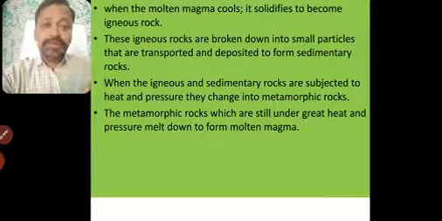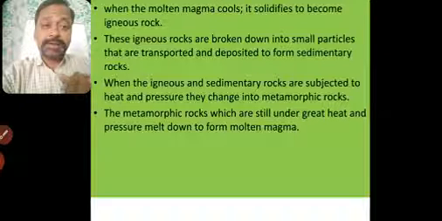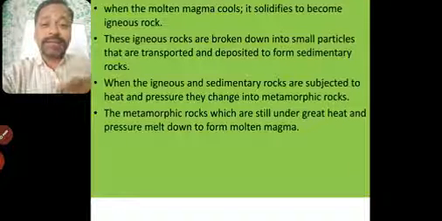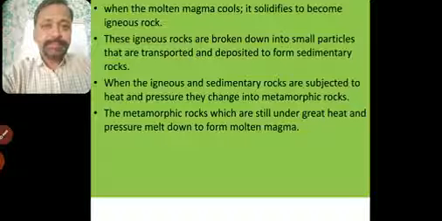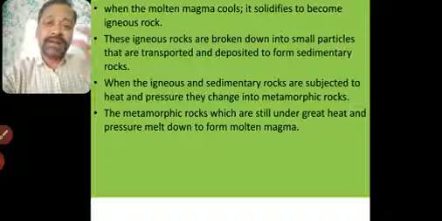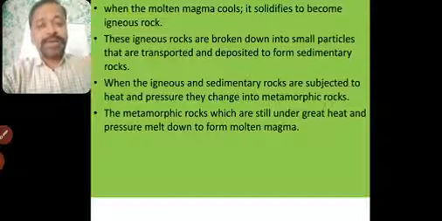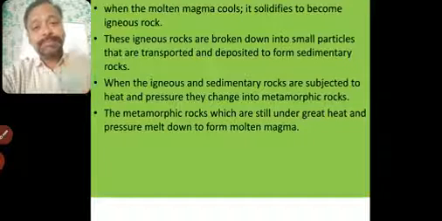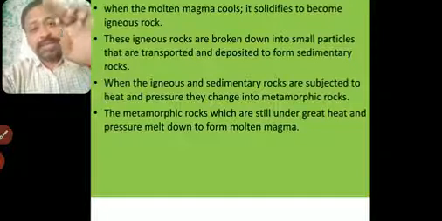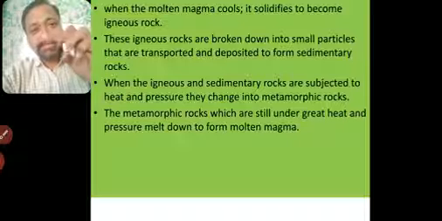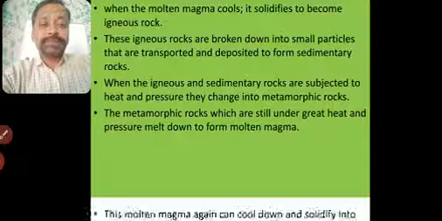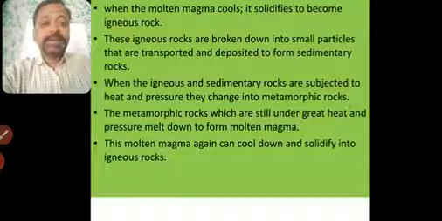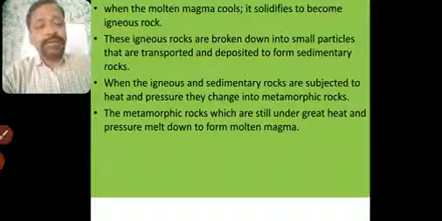Now, the metamorphic rock which is still under great heat and pressure melts down to form molten magma. It means that when the metamorphic rock is found under the earth, it is under high heat, so it again melts down and forms magma. What will happen? This magma will again come out and become igneous rock. Again from igneous, sedimentary, metamorphic, it will melt down again. So this cycle is called the rock cycle. This molten magma can again cool down and solidify into igneous rock. Fine.